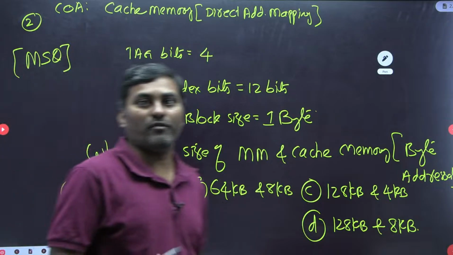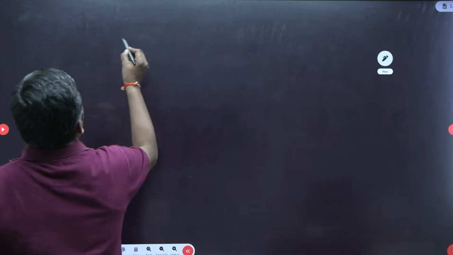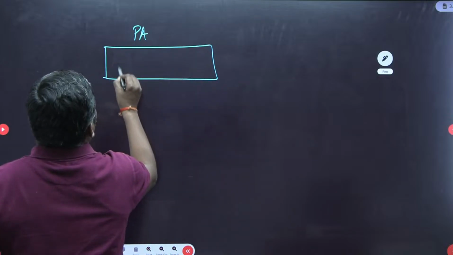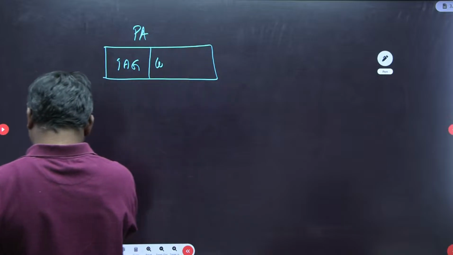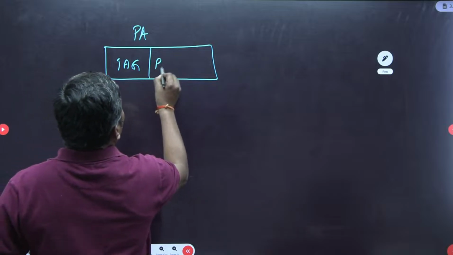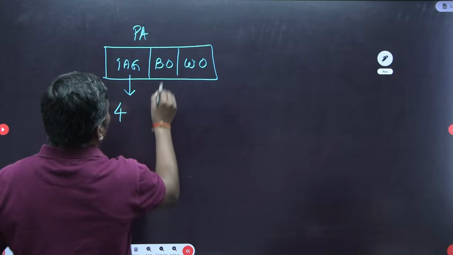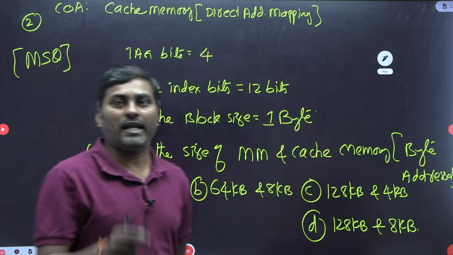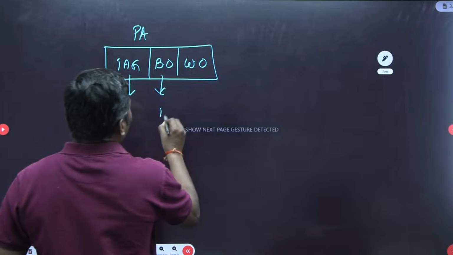So very good evening. Now see, what is given? To answer this memory size, I should know the physical address. The physical address is tag plus block offset followed by word offset. Tag bits are given as 4 bits. The block offset we get from the cache index bits only, cache index being nothing but the block number. 12 bits are given.